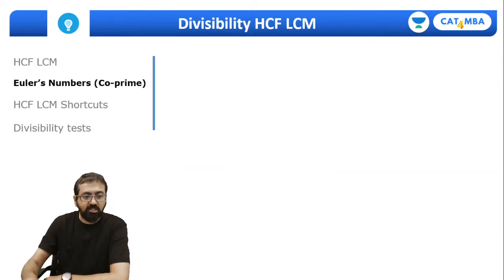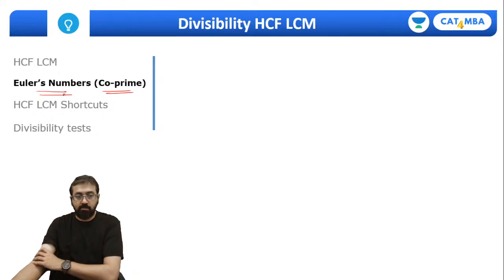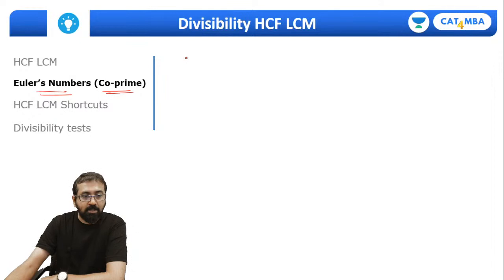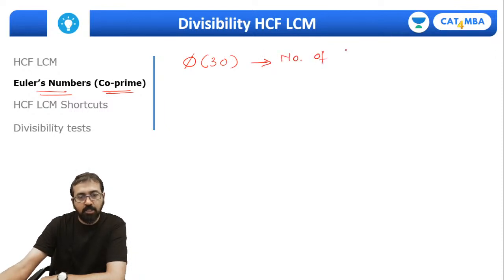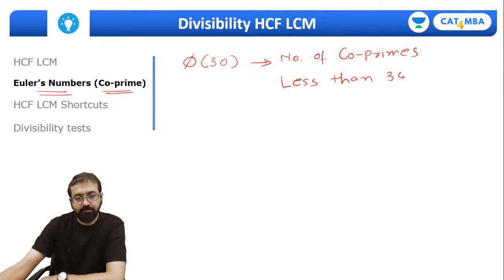So what are the shortcuts to find out HCF, LCM? But before that, since we are discussing co-prime numbers, we must look at the Euler numbers. So Euler numbers for co-prime. Guys, there is a concept: for example, phi of 30 means the number of co-primes to 30 less than 30.